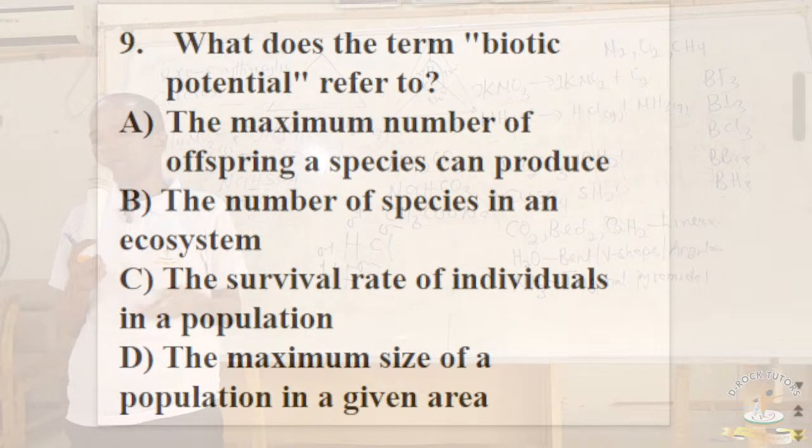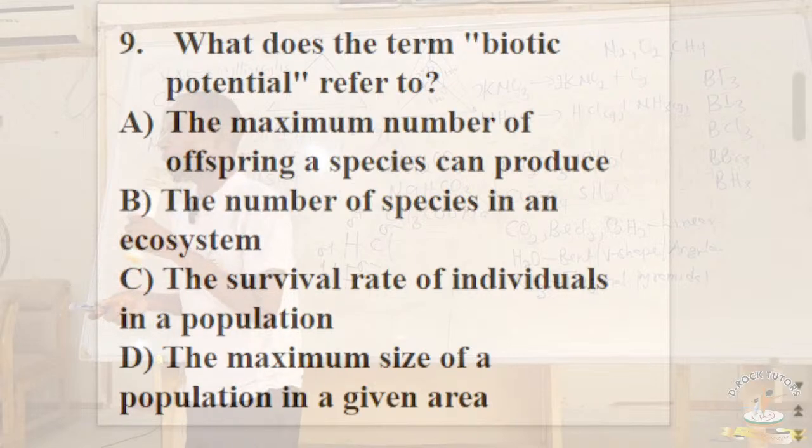Rainfall is abiotic. What about relative humidity, pressure, hydrogen ion concentration, salinity, wind, and so on? But the question here is on biotic potential, the maximum number of offspring that a species can produce in a particular place or population.